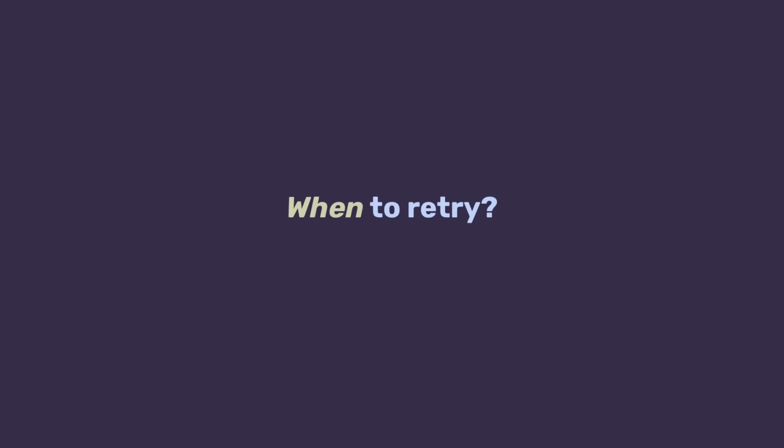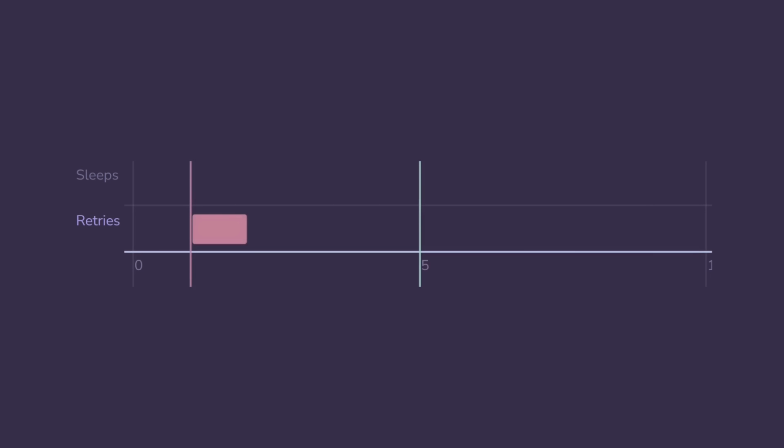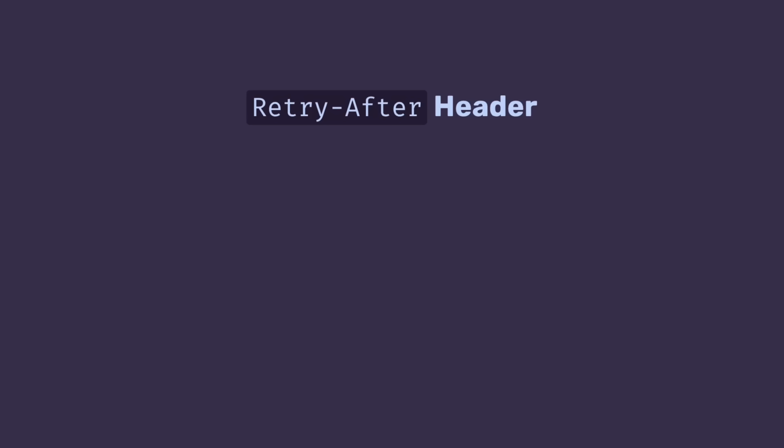When to retry. With our backoff strategies, we are making guesses on how long to wait until the next attempt in hope that the server will recover by then. But instead of trying too early and failing the request again, or trying too late, increasing delay, what if the server could tell us when it will be ready to accept requests again? In HTTP, there is a standard header, Retry-After, just for that purpose. Sadly, even on the server, we cannot predict the future most of the time, but we can still use it for rate limiting. If we are throttling a client sending us too many requests, we can tell it exactly when it will be allowed to send requests again.